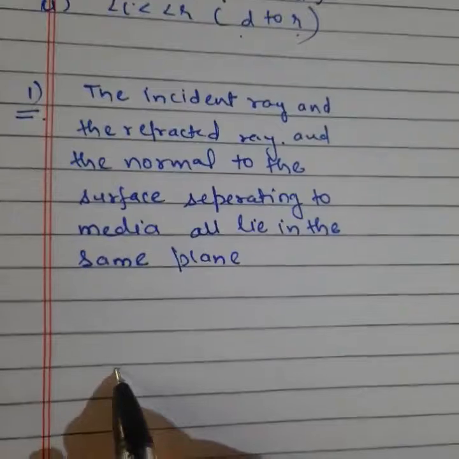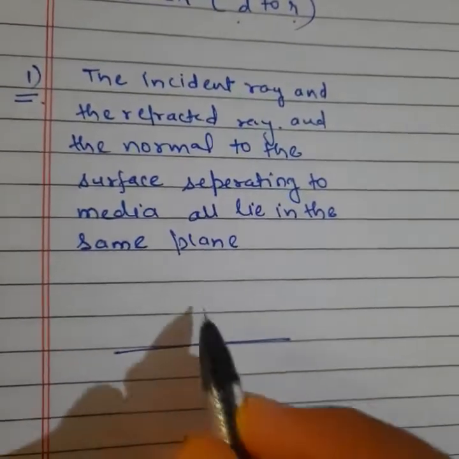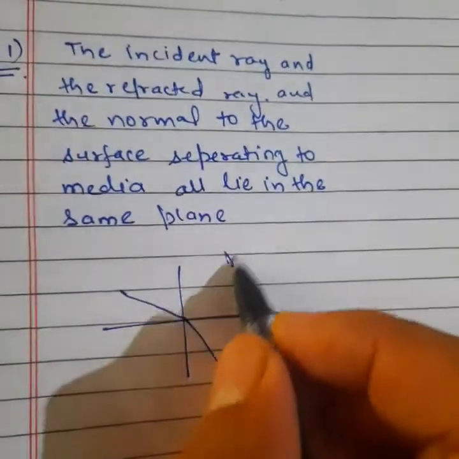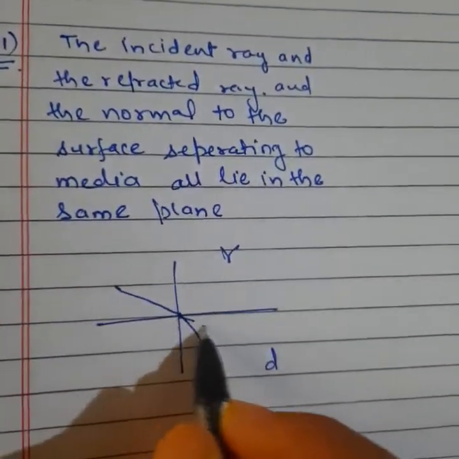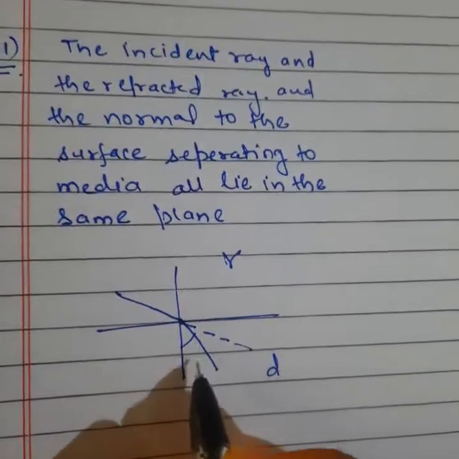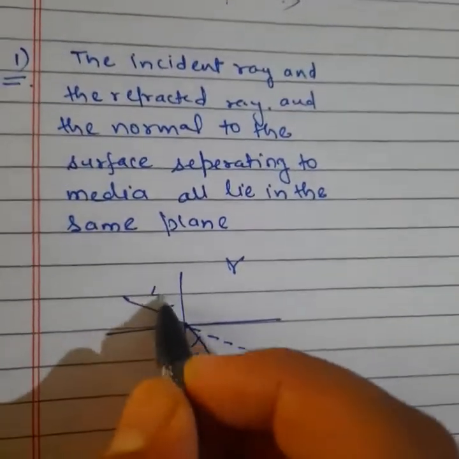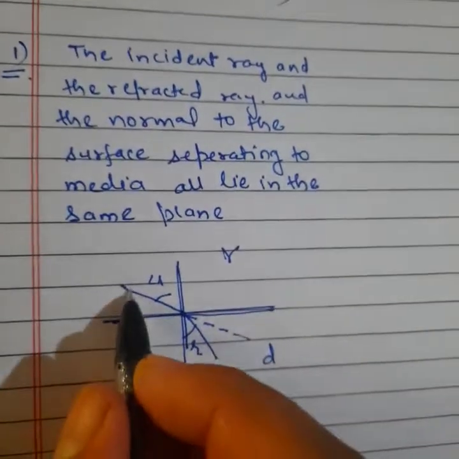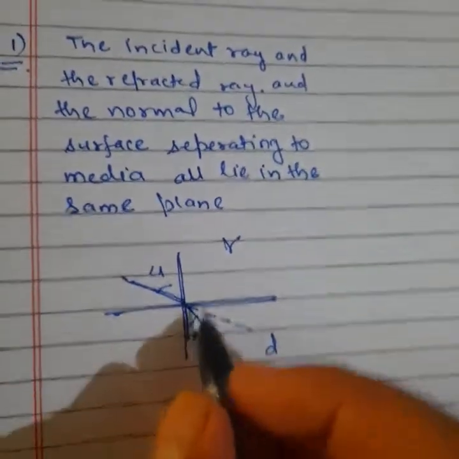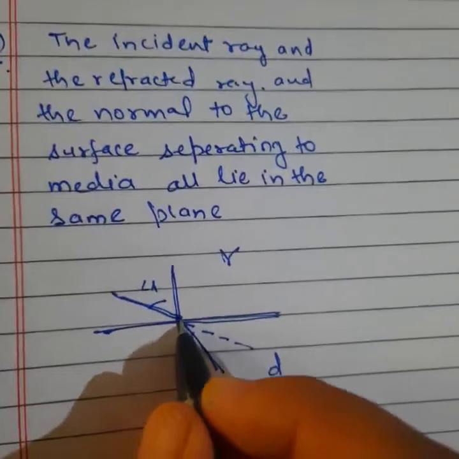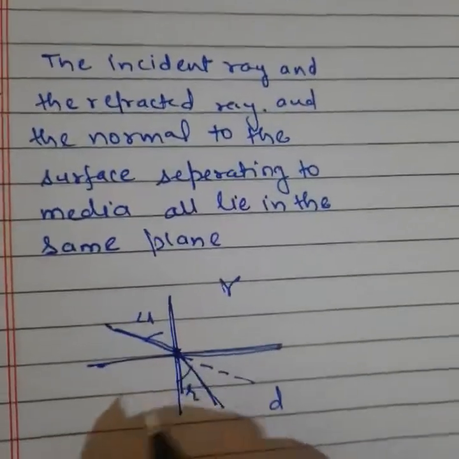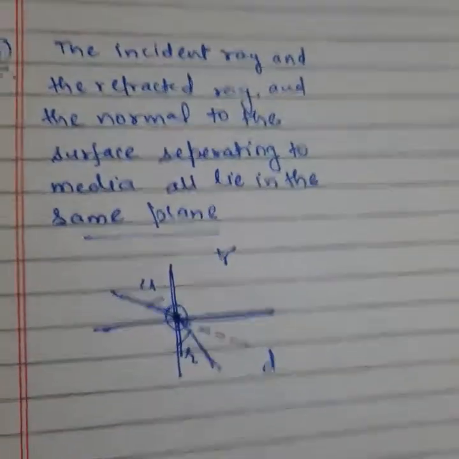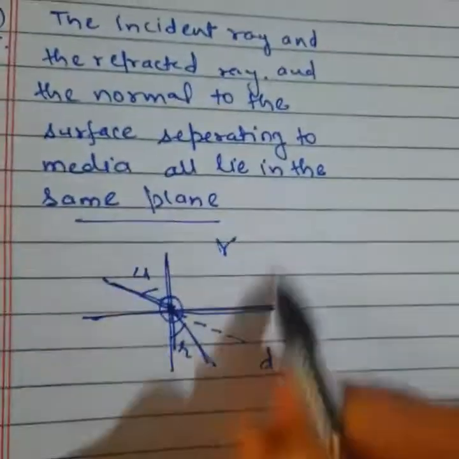Look, listen to one thing. This is your line separating the optical media. Normal, incident ray, refracted ray. Because this is a rare medium and this is a denser medium, light should travel the same as it, but it will bend toward the normal. This angle is R, this angle is I. So you can see the normal, surface, incident ray and refracted ray are all present at one point only, connected at one point only. We can say they lie in the same plane only.